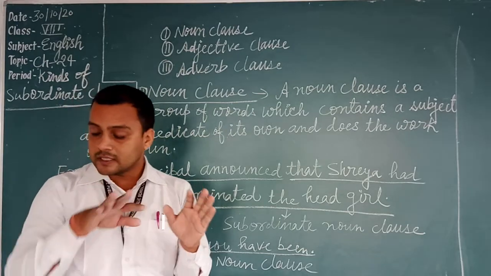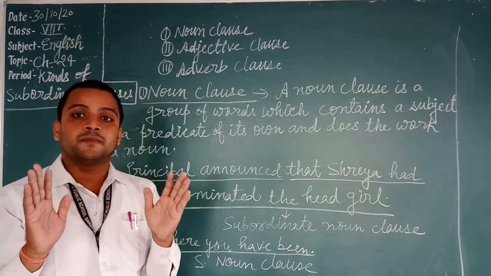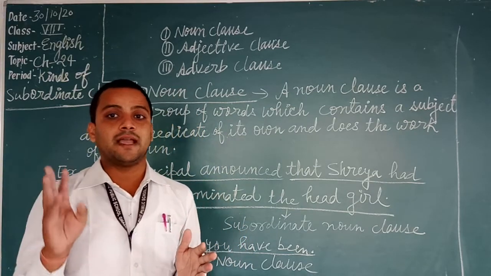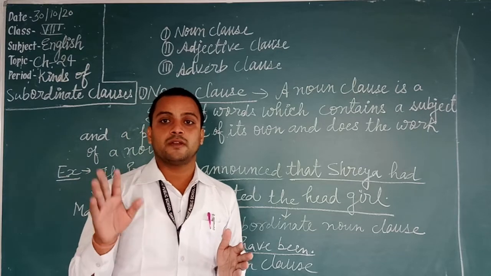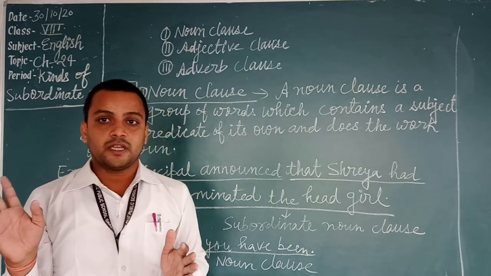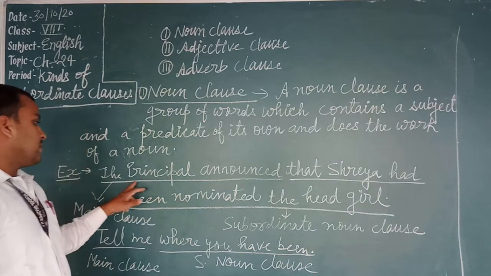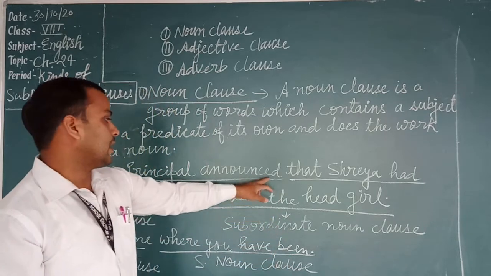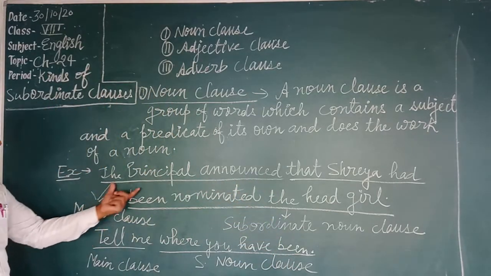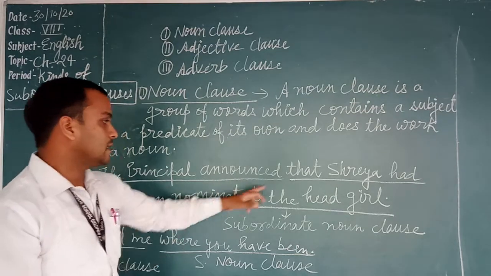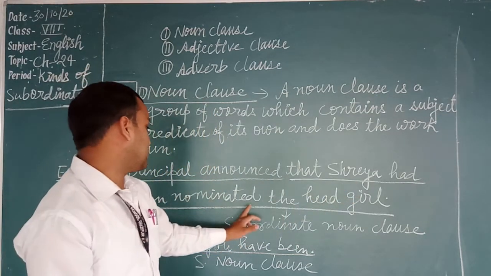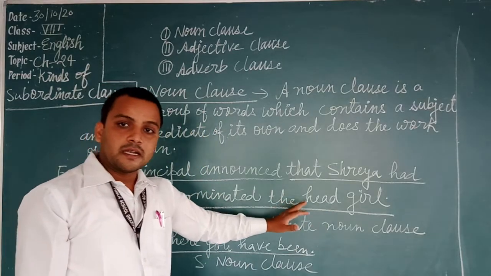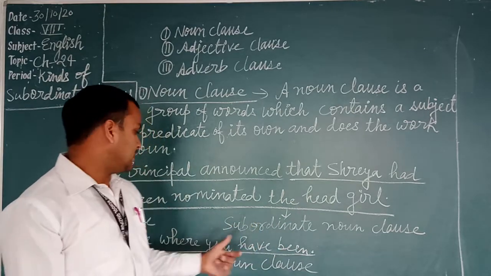A noun clause is always introduced by conjunctions like that, which, what, where, when, etc. The principal announced that Shreya had been nominated the head girl. The principal announced, that is the main clause. That Shreya had been nominated the head girl is a subordinate noun clause because it is doing the work of a noun in this sentence.